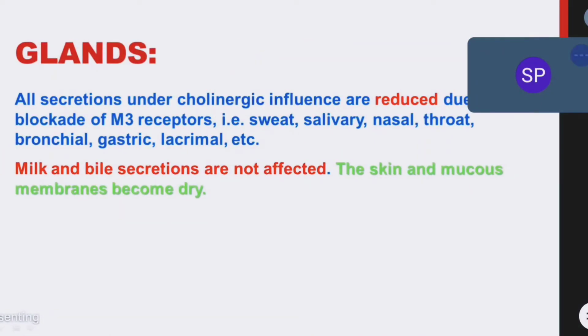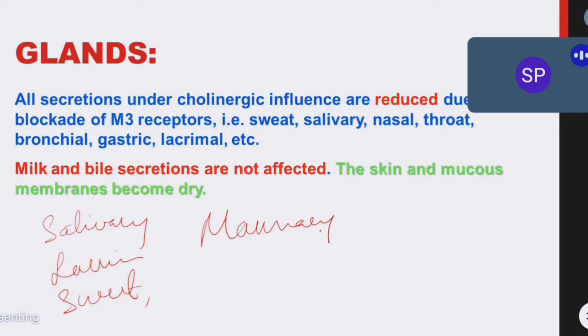Next, on the glands. On the glands, what do we have? We have salivary glands. We have lacrimal glands. Just now I told, M3 receptors, exocrine glands, M3 receptors. We have sweat glands. We have mammary glands. Very important, mammary glands. We have bronchial glands. And we have gastric glands. These are all exocrine glands. See, pancreas is also an exocrine gland.